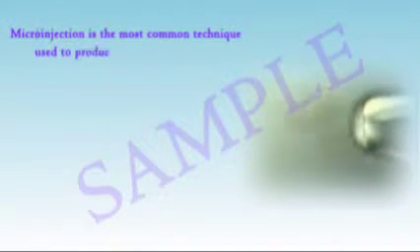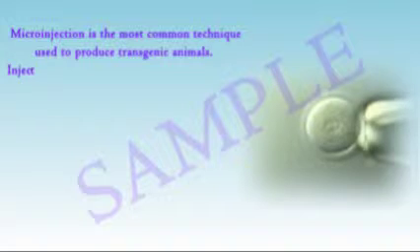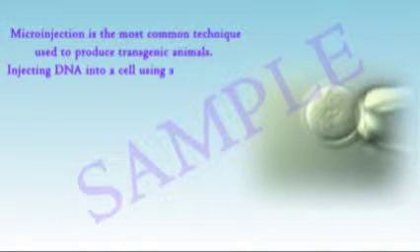A transgenic animal is an animal that has incorporated a foreign gene into its cells. Transgenic animals can pass the altered gene to their offspring. Several different methods can be used to produce transgenic animals. Microinjection is the most common technique used to produce transgenic animals.